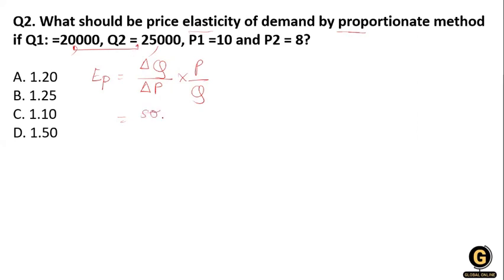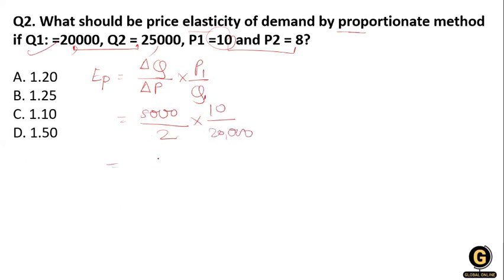So what is the difference? 5,000. Clear. The change in price is 2 rupees, multiplied with the base year price, that is 10, over quantity number 1, that is 20,000.